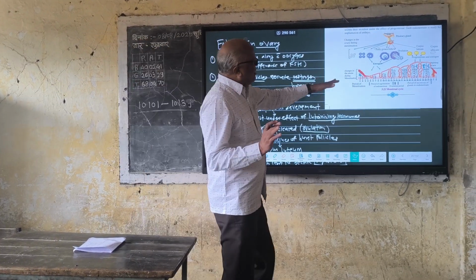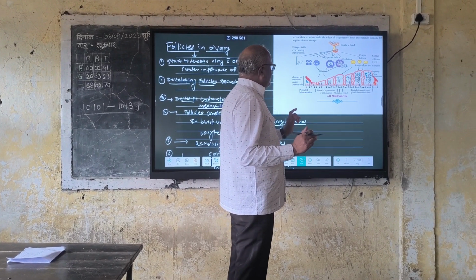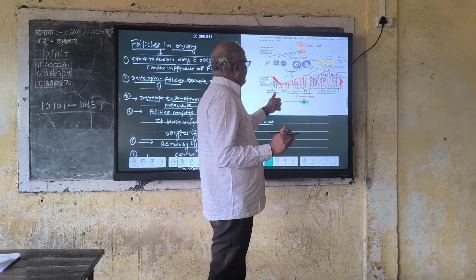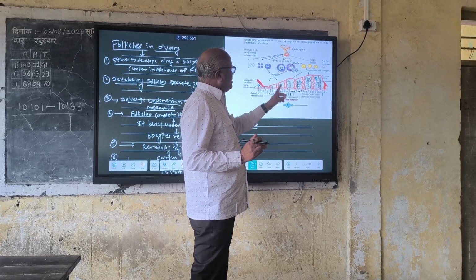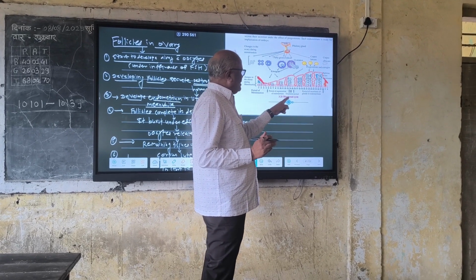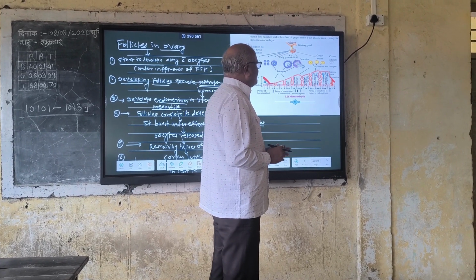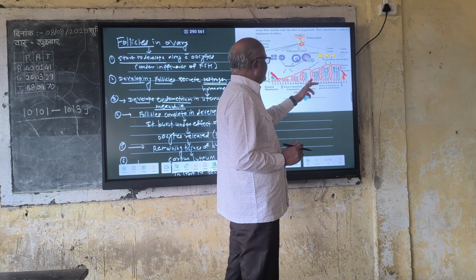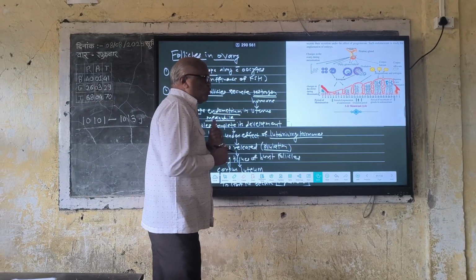Look at this figure on the screen carefully. There is a period of menstruation. It lasts for 1 to 3 days. Period of regeneration is from 6 to 13 days. Ovulation period is from the 14th to 16th day, and the period of secretion of blood in the endometrium is from the 17th day to the 20th day. Now let us see actually what happened there.